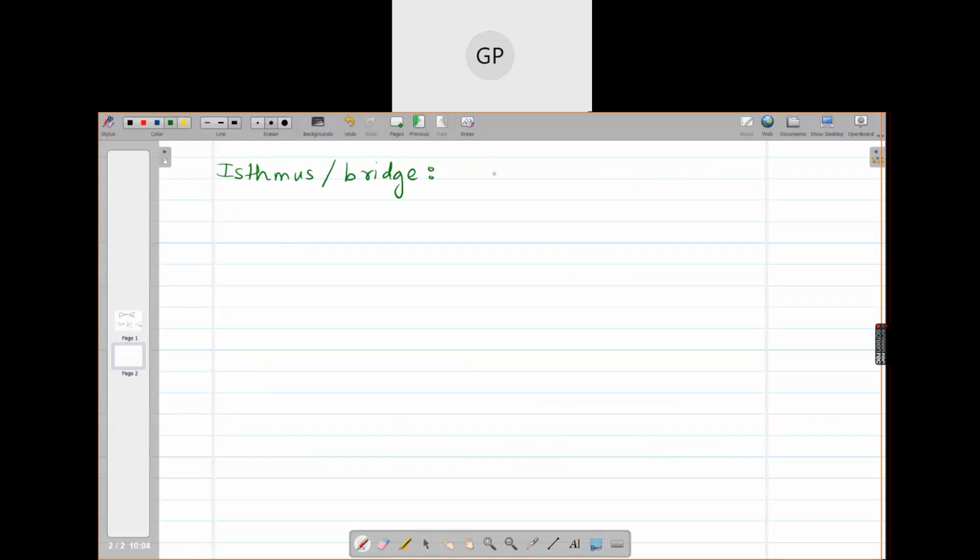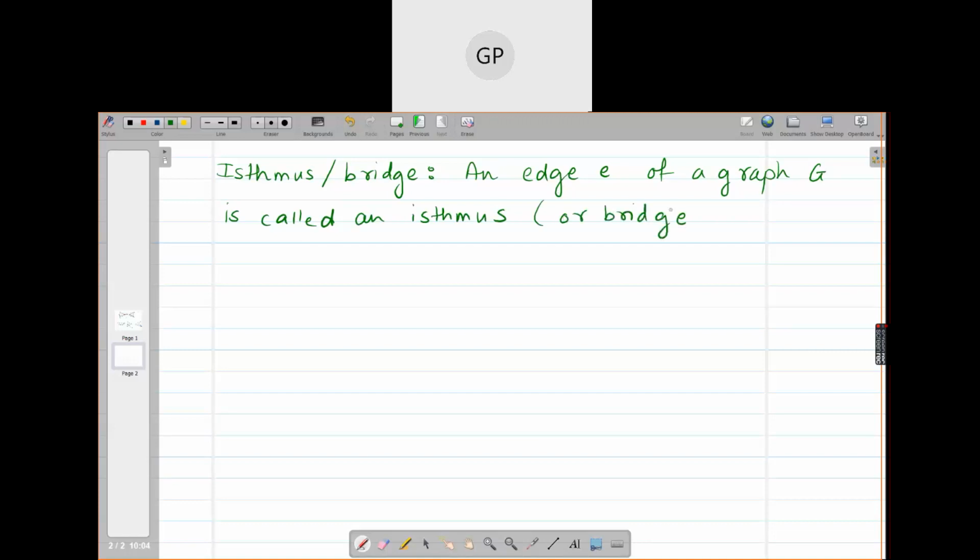An edge E of a graph G is called an isthmus, or it is called a bridge or cut edge also.